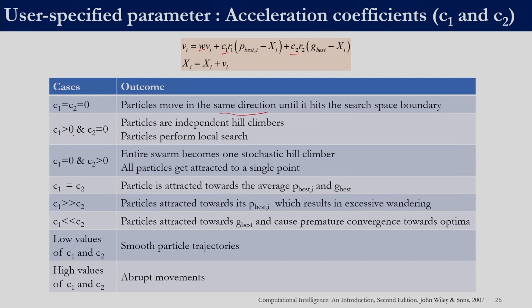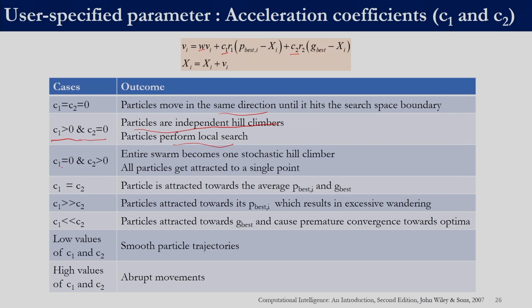If C1 is greater than 0 and C2 is equal to 0, we are not relying on the global best, we are only relying on the particle best. What would happen is the particles will become independent hill climbers. They do not have global knowledge, they only have their own personal best, and they will get stuck around their own personal best. They are looking around their own personal best, so that is more like performing a local search in that particular region.